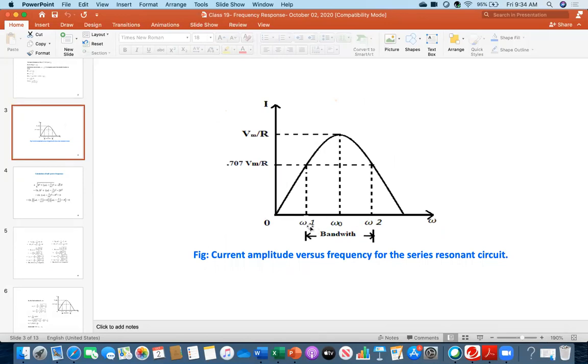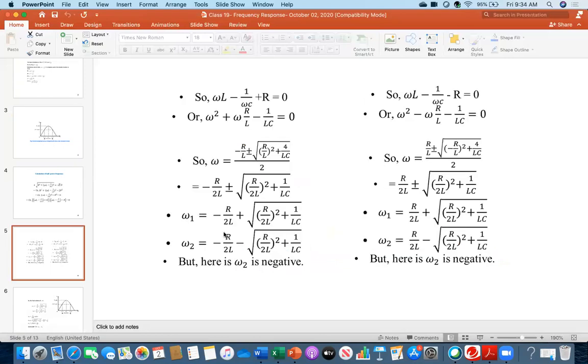So definitely omega 1 and omega 2 should be positive, and omega 2 must be greater than omega 1. So we are trying to find the value of omega 1 and omega 2. Now we got two solutions, one omega 1 and the other omega 2, but here one of them is negative.